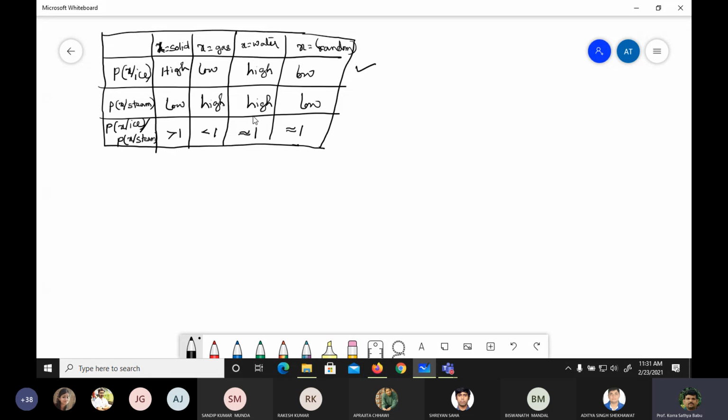If you want to distinguish the meaning of two words, simply finding the individual probabilities, like the probability of x given ice and the probability of x given stream, is not sufficient. You need to find the ratio of these probabilities. The ratio of these probabilities is very important, and it gives the semantic meaning.